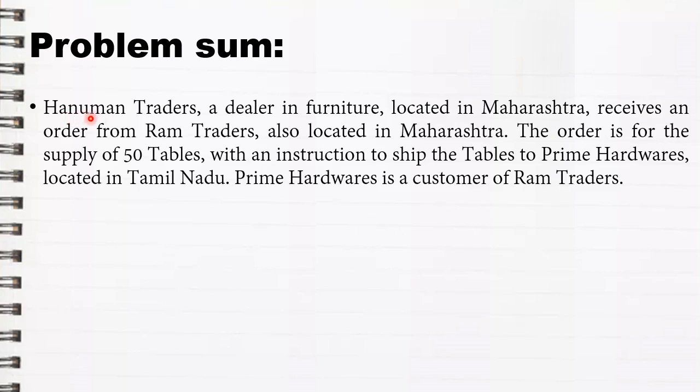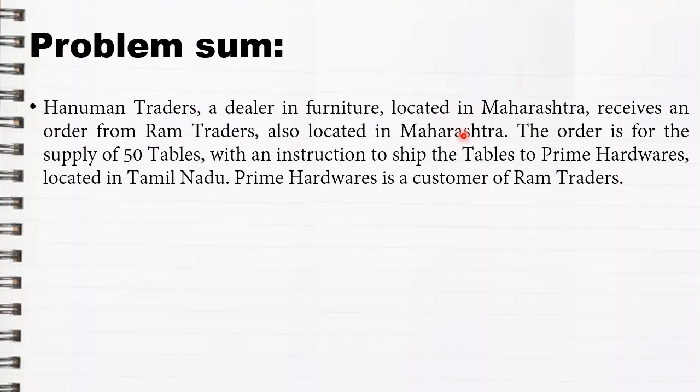Number one, Hanuman Traders, a dealer in furniture located in Maharashtra. Whenever you go through the question, be careful. Mark out all those places which are given in the question with the respective supplier or the recipient. Hanuman Traders, located in Maharashtra, receives an order from Ram Traders, also located in Maharashtra.